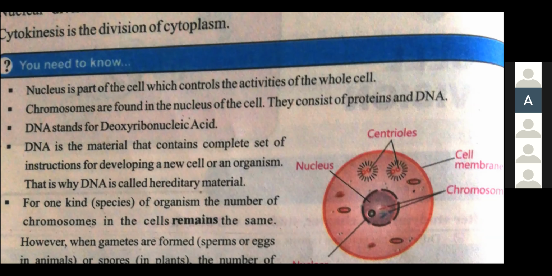For one kind of species, or organism, the number of chromosomes in the cells remains the same. If we are talking about human beings, they have a particular number of chromosomes, and it is not going to change from one person to the other. The number of chromosomes present in your parents is the same as in yours, and it is not going to vary.